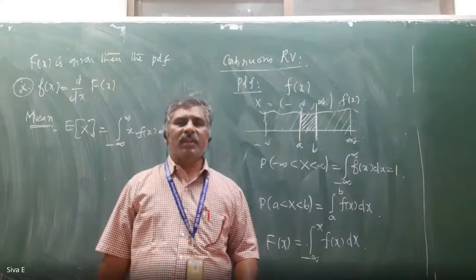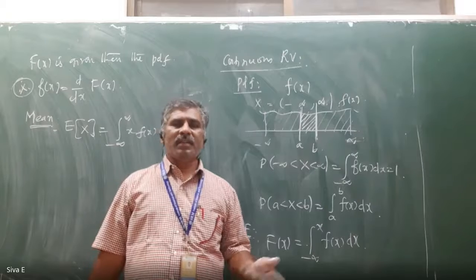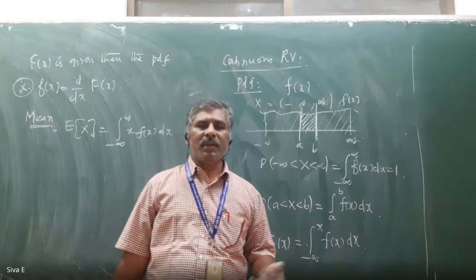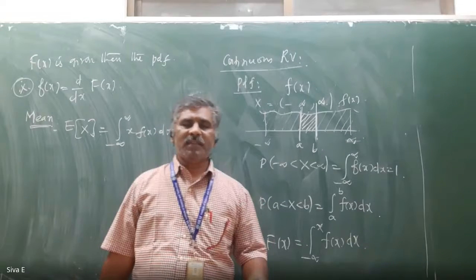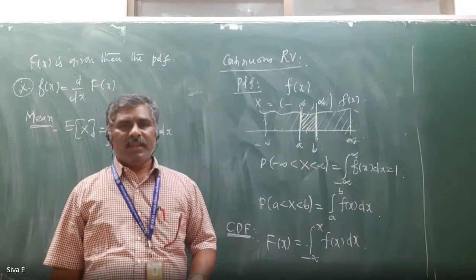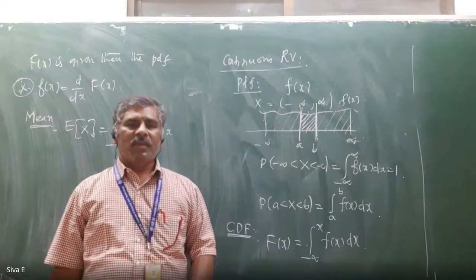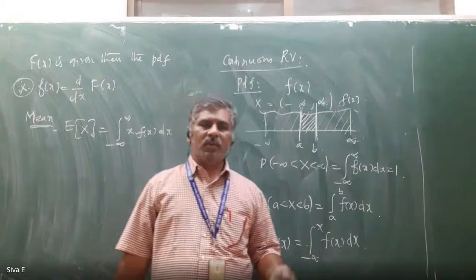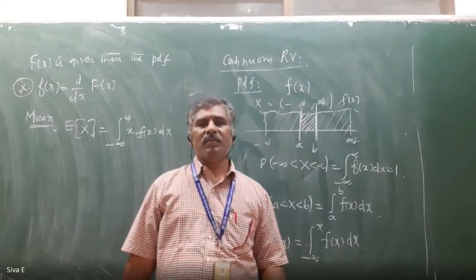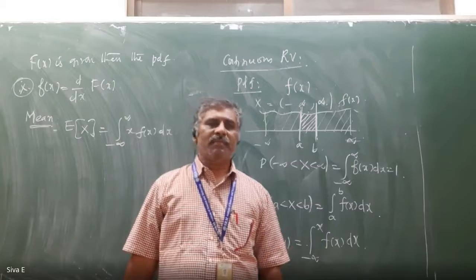Sometimes it may be given that when 2 coins or 3 coins are tossed, what is the probability to get a maximum of 2 heads or 3 heads? Then, when you are tossing coins, it is a discrete random variable problem. When one die or 2 dice are thrown, that is also a discrete problem.